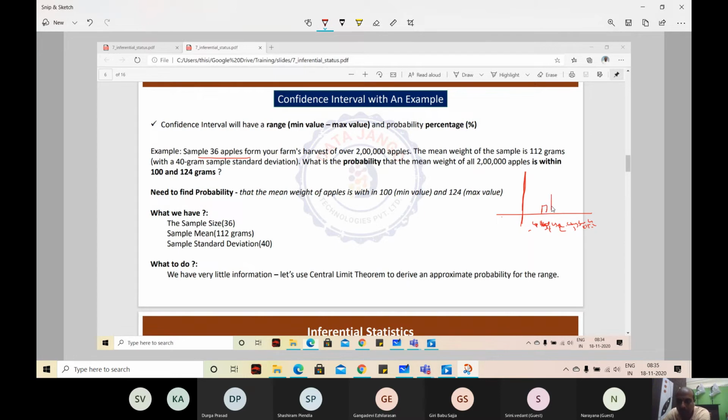Then if the data is normally distributed, at a lower weight there is a small number of apples, at a little more weight a little more apples, and so on. So the number of apples goes on the y-axis. If data is normally distributed, the mean is going to be 112. We said the mean of these 36 apples is 112 and the standard deviation is 40, right? When I say the standard deviation is 40 and the data is normally distributed,